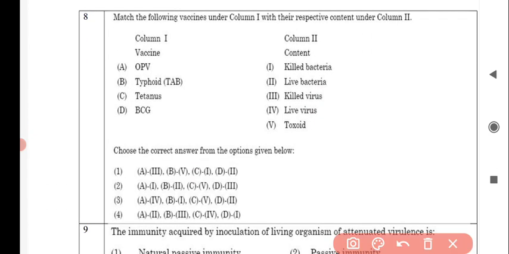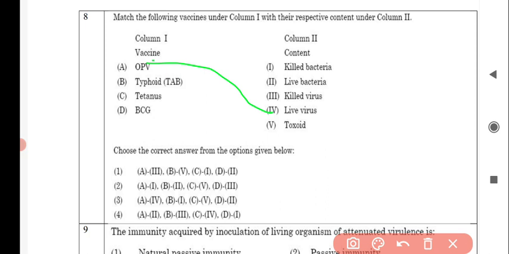Next question is, match the following vaccines under column 1 with their respective content under column 2. So in column 1, vaccines are given. So for the first option, that is OPV vaccine, it correctly matches with option number 4, that is live virus.